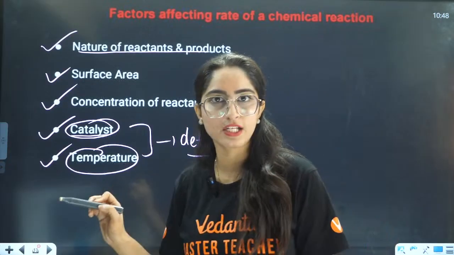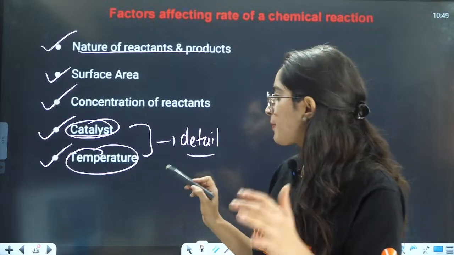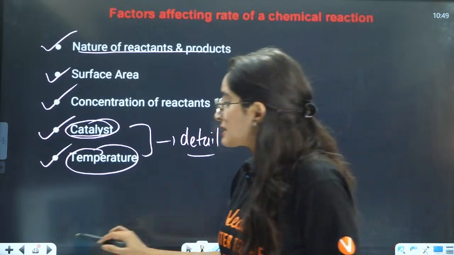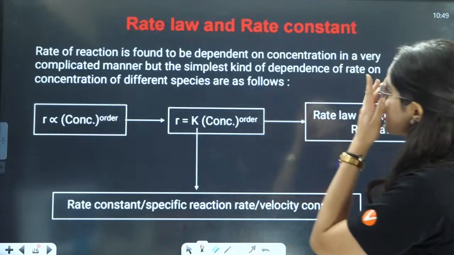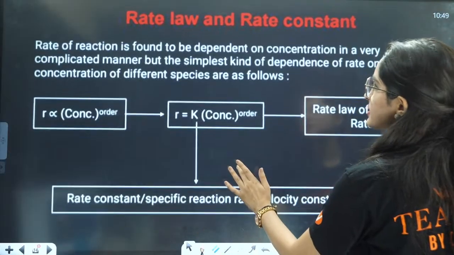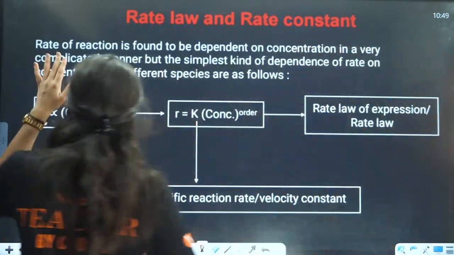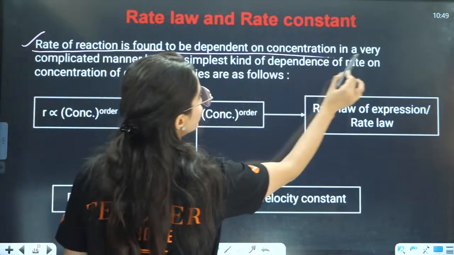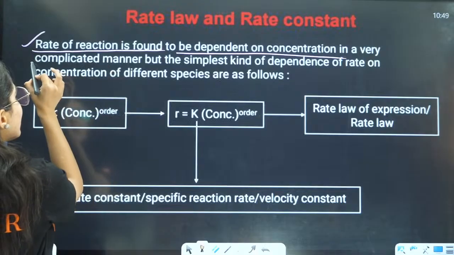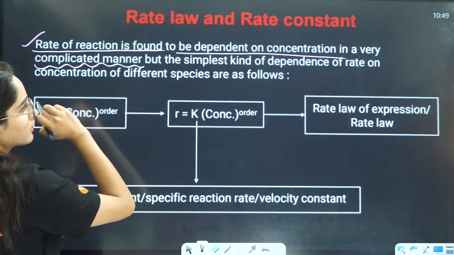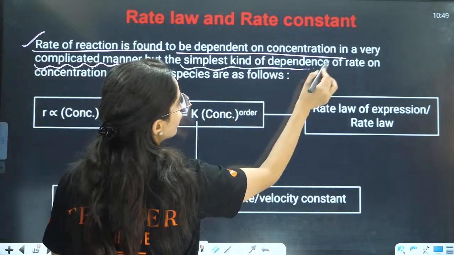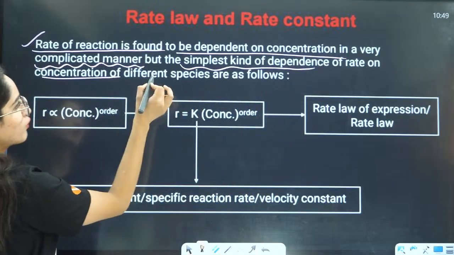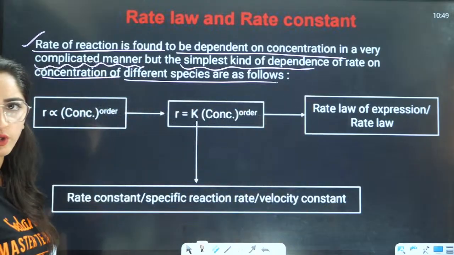At the end of this lecture, we will talk about catalyst and temperature also. Now, next is rate law. What is this rate law? As it is defined here, the rate of the reaction is found to be dependent on concentration in a very complicated manner, but the simplest kind of dependence of rate on concentration of different species is as follows.